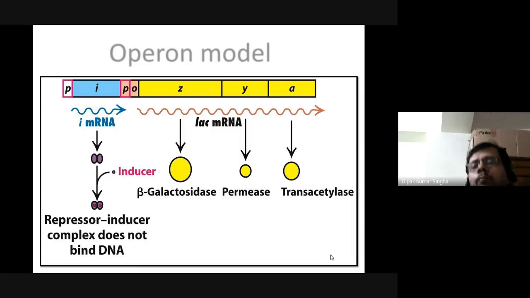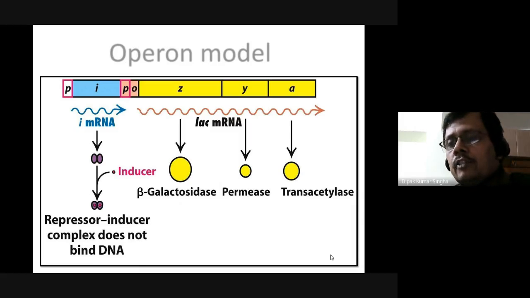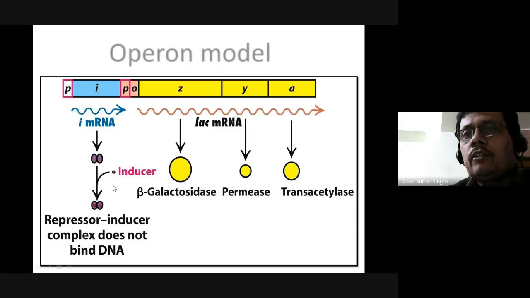These are the operon model or lactose operon model. It contains two parts. One is the regulatory gene, another is the structural gene. You have not mentioned it here. Generally, this P, I, O, up to this, are the regulatory genes, and Z, Y, A is the structural gene. This part is the structural gene. Remember it or write it down. Z, Y, A, this whole yellow portion, is the structural gene. And these are the regulatory genes: P for promoter, I for inhibitor, O for operator.